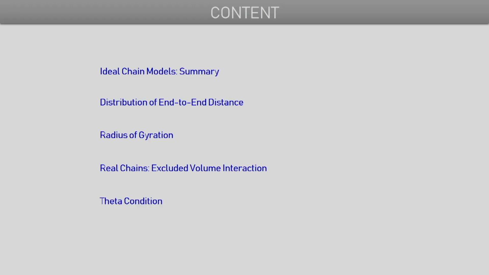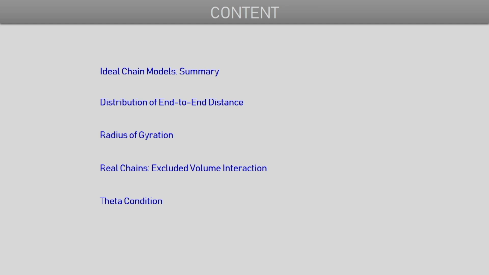Then we will also briefly talk about the behavior of real chains, where in fact the distant regions of the same chain can interact with each other, and due to that the conformation and the behavior of real chains are seen to be slightly different from that of ideal chains. These are the areas that we will be covering in the lecture today. Before we begin, we will just go through an overview of the content of today's lecture.